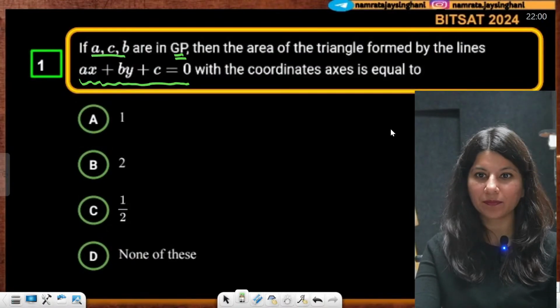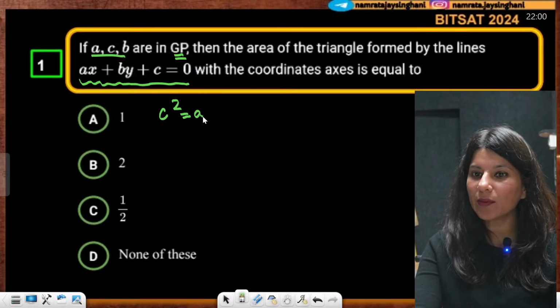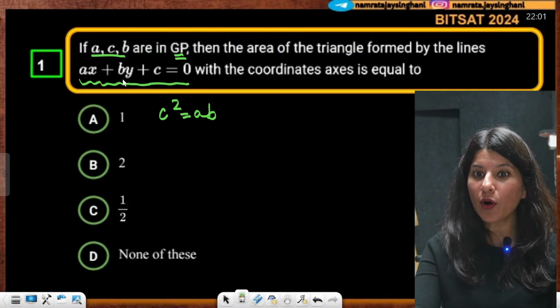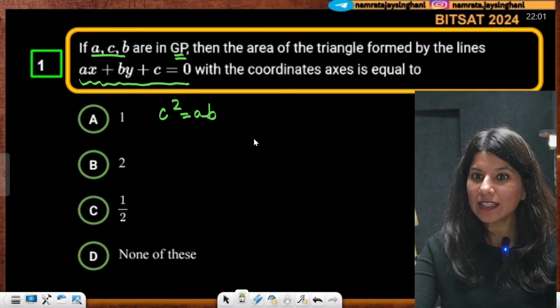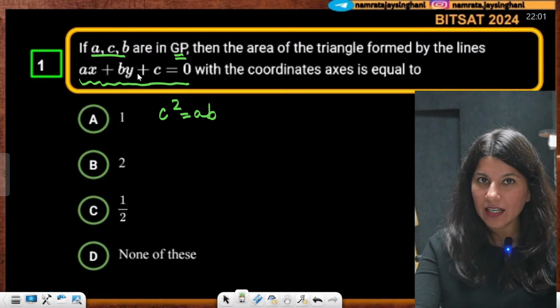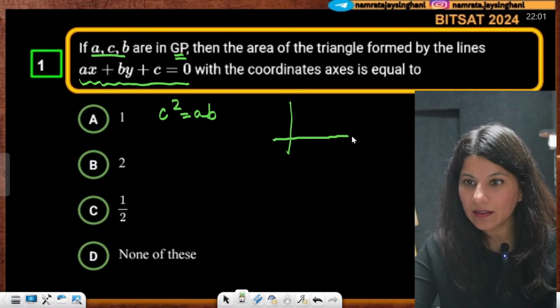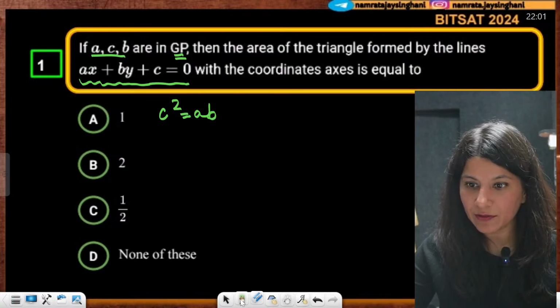A, B, C are in GP. That means C square is equal to AB. That's the first thing we need to do. We need the area of the triangle formed by the line with the coordinate axes. Let me plot a graph over here.